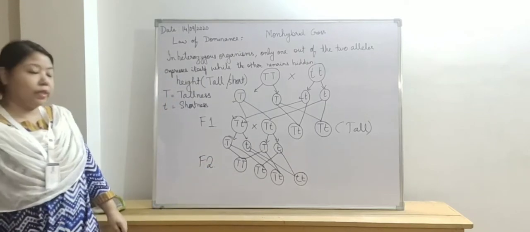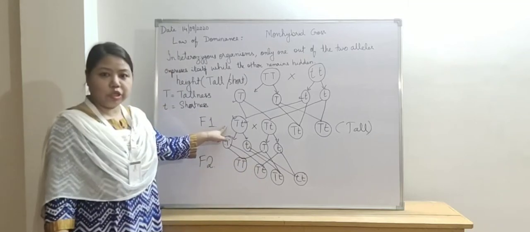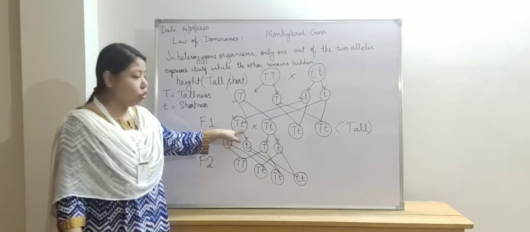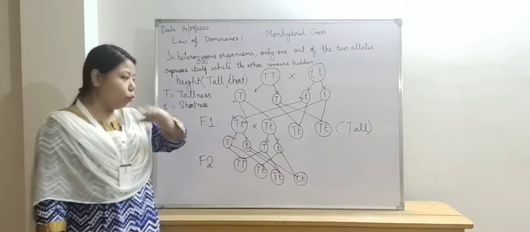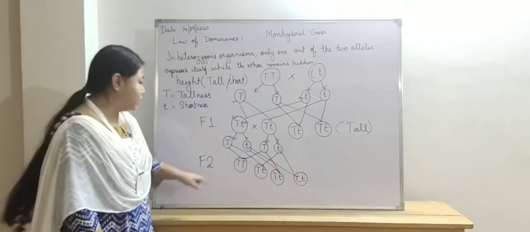Okay, F2 generation, the second generation. Now what did you find here, in the first generation? That the 2 alleles in each of the plants are different. Yes, one tall and one short. And which character got expressed? The tall character got expressed.